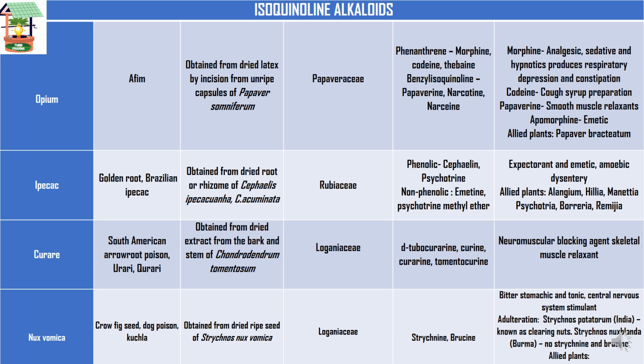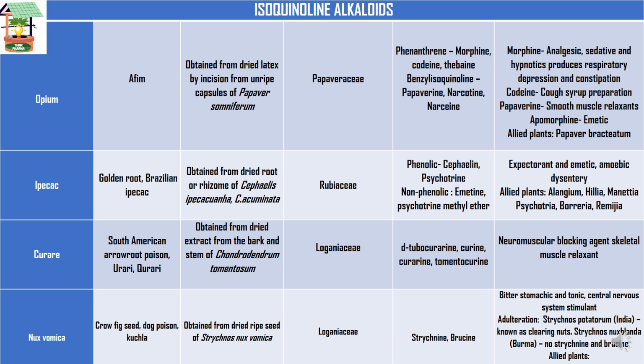And then next coming to ipecac, the synonyms are golden root or Brazilian ipecac. The biological source is that it is obtained from dried root or rhizome of Cephaelis ipecacuanha or Cephaelis acuminata. The family is Rubiaceae, and the chemical constituents present in ipecac are phenolic and non-phenolic.